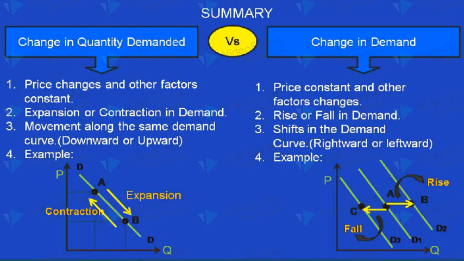Change in demand takes place if price is constant and other factors change. There is either a rise or fall in demand. There are shifts in the demand curve, either rightward or leftward. For example, the movement of the given demand curve D1 to D2 is called a rise in demand, and D1 to D3 is called a fall in demand.